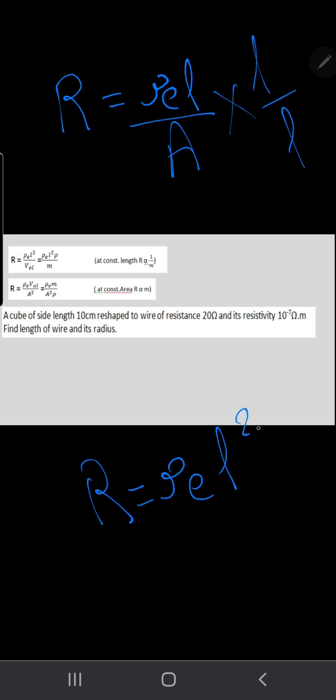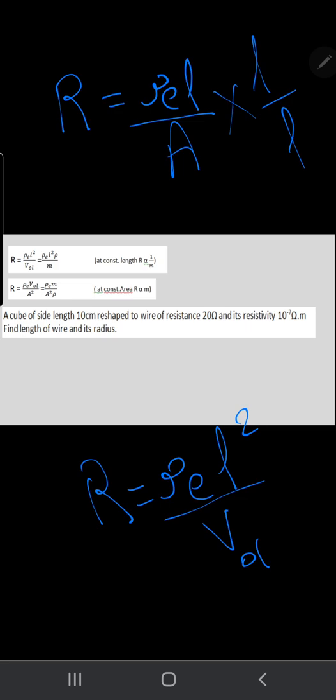The last law in this session: R equals rho L square over volume. How? R equals rho L over area. When I multiply this law by L over L, R equals rho L times L over area times L, which is L power 2 divided by area times L, equals volume. So R equals rho L power 2 over volume.